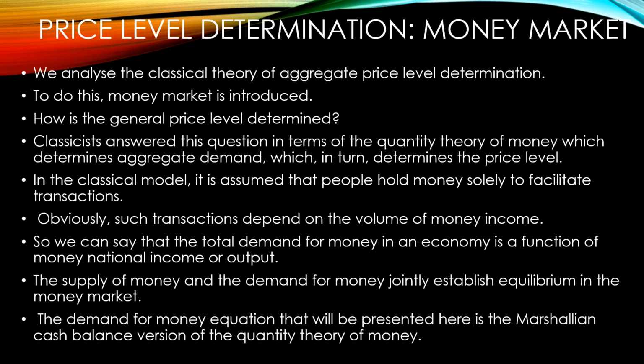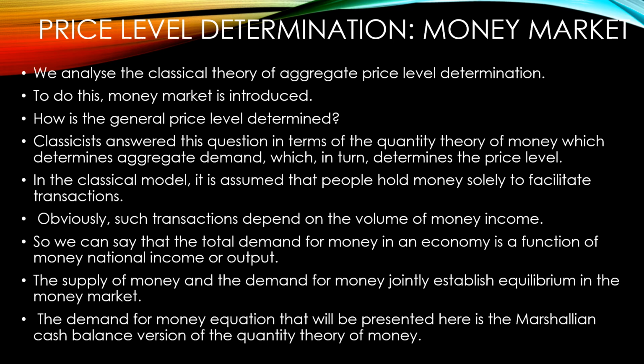In the classical model, it is assumed that people will hold money especially to facilitate transactions. So classical economists have given importance to the medium of exchange function of money. They are not considering money as a store of value, or the other functions of money. They are just concerned about the medium of exchange function of money. So the transaction would depend upon the volume of money income here.